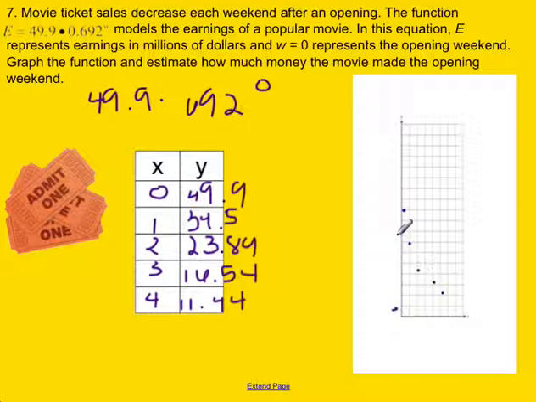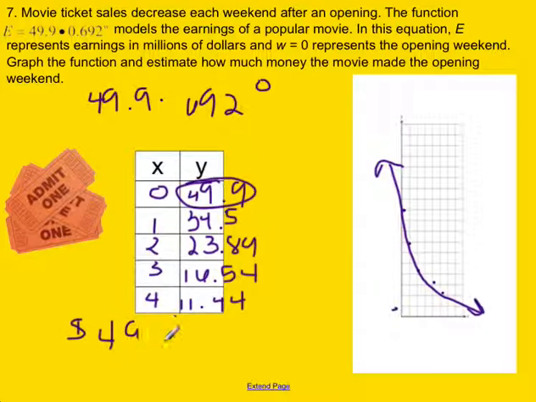So now we can go ahead and graph that function going down. Again, it's not going to be exact. And so there's our graph to estimate the function. Then estimate how much money the movie made during opening weekend. Well, there's how much money it made in opening weekend. It made 49.9, and remember that our label on this is in millions of dollars. So I'm going to put that million at the end. So basically it was $49,900,000 on that first opening weekend.